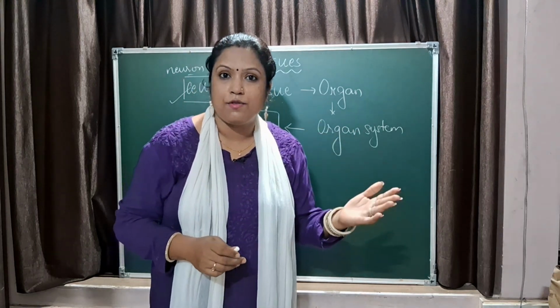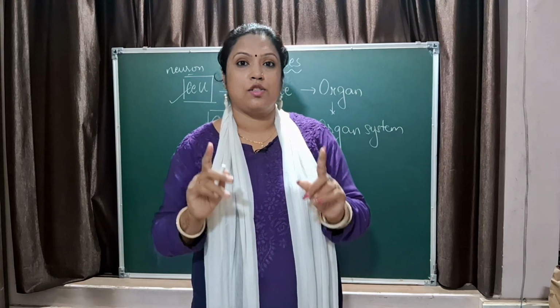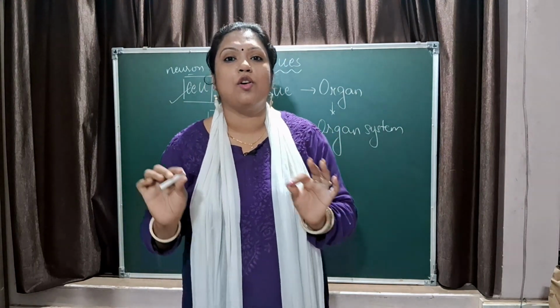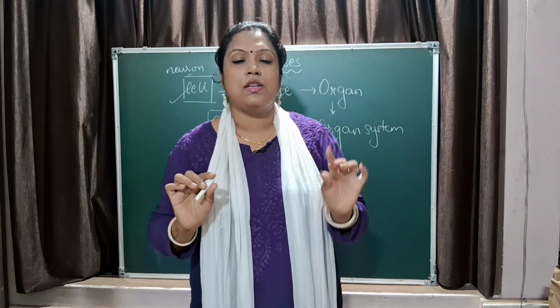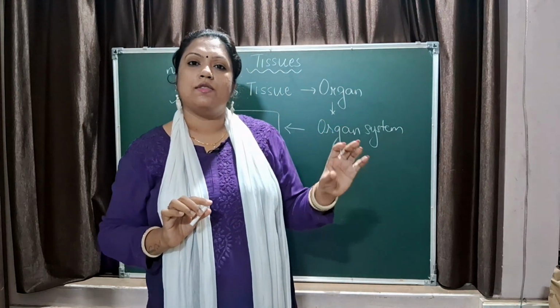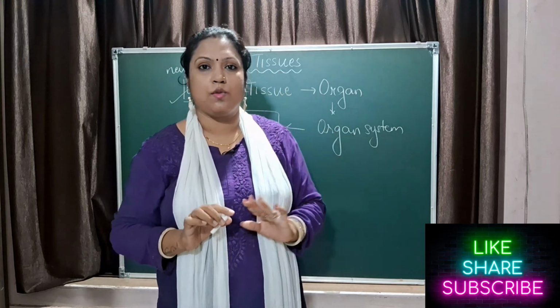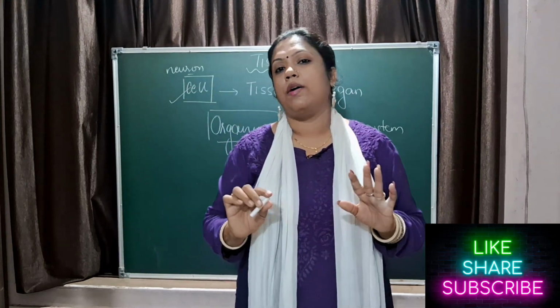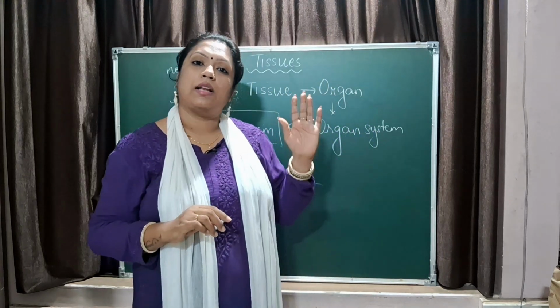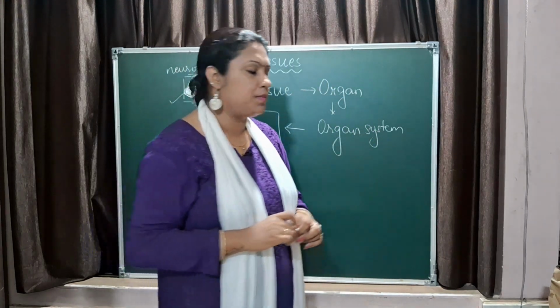Like we have xylem for conduction of water, and phloem for translocation of food. Translocation and conduction, keep the words in mind. For the function of xylem you have to write conduction of water, and for phloem you have to write translocation of food. So let us quickly have the classification of the plant tissue.